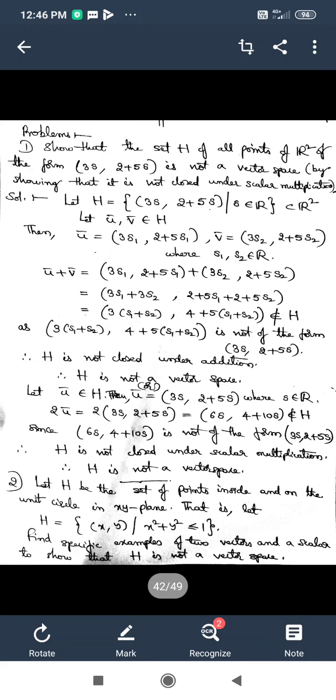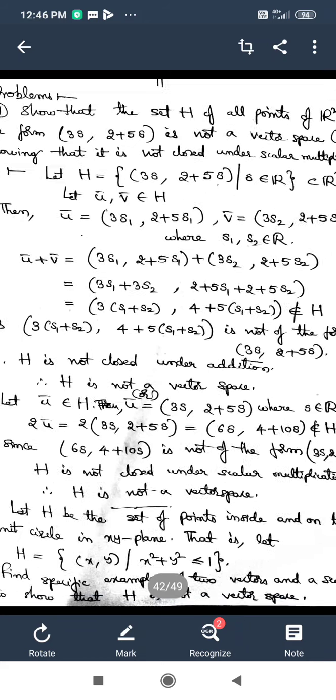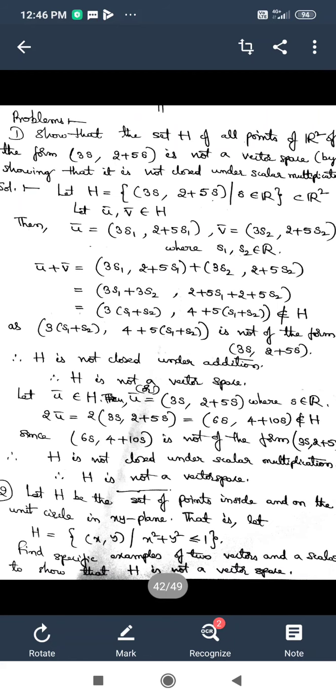And we have also studied the properties of vector spaces, wherein I have taken every property as a theorem and we have gone through the proofs of those statements also.